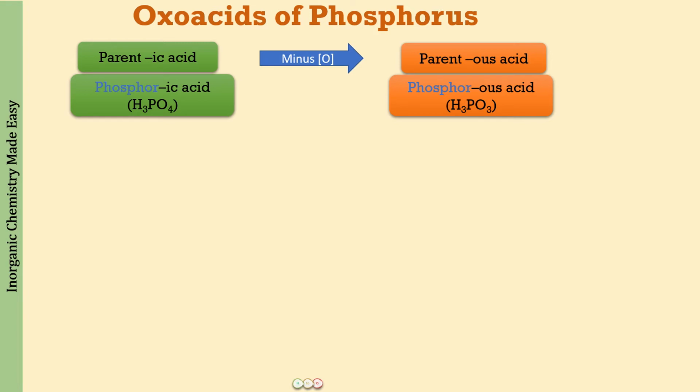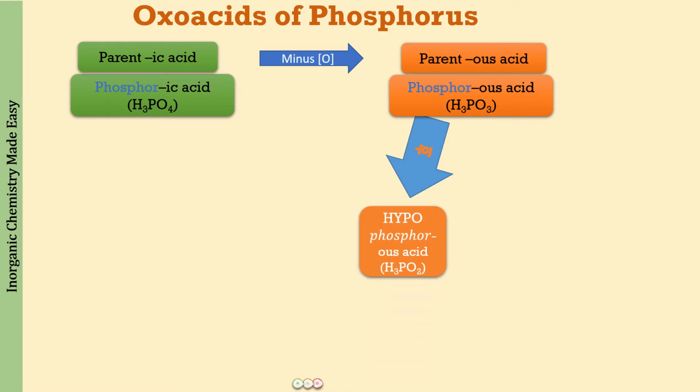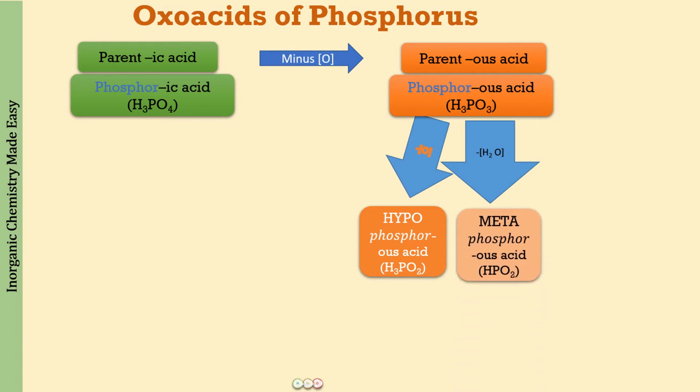From phosphorus acid, we are going to subtract one oxygen to get hypophosphorus acid. So that is going to be H3PO2. Next, what did we do? We subtracted one water from the phosphorus acid. So minus one water is going to be H3 minus H2, one hydrogen left, one phosphorus and two oxygen. So that is going to be HPO2. This will be called metaphosphorus acid.